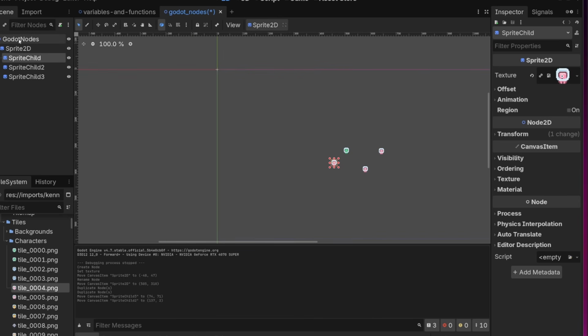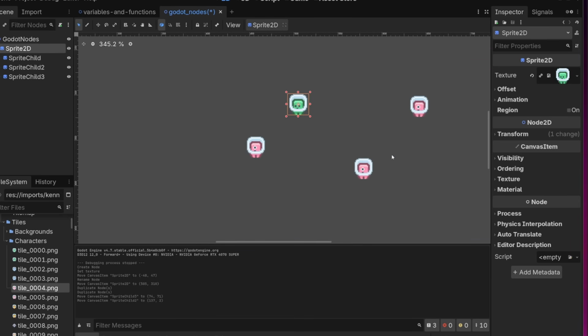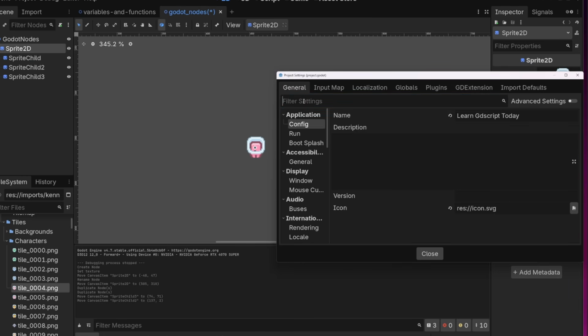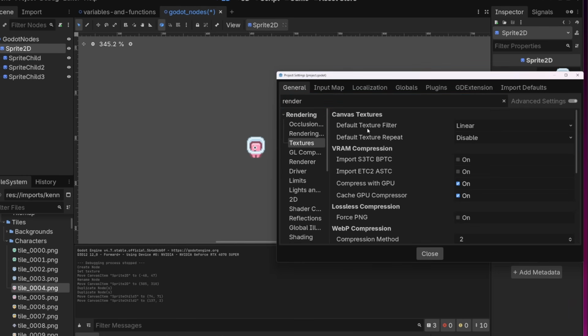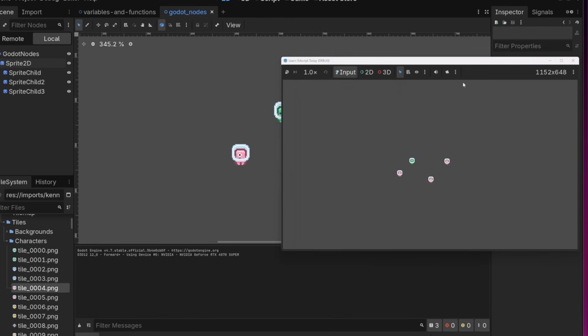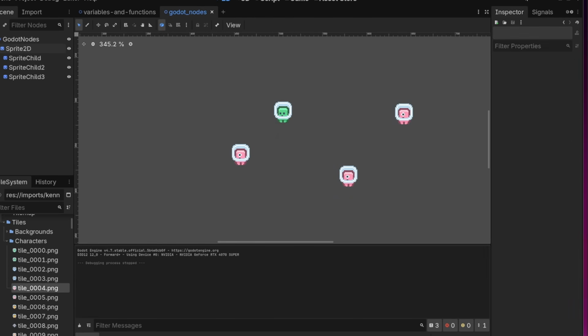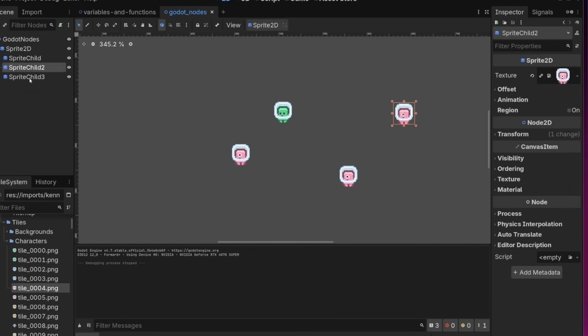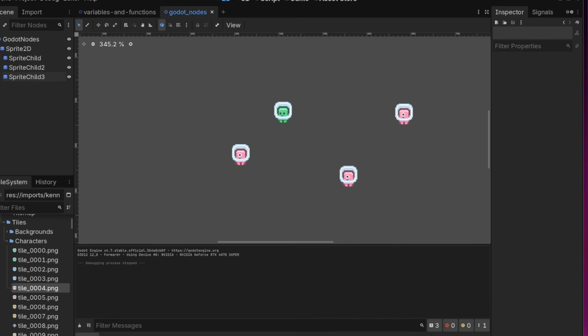One quick thing I'm going to do here is, notice these are a little bit fuzzy looking. I'm just going to quickly go to project settings. I'm going to rendering textures, and where it says default texture filter, change that to nearest, and it will make your pixel art sharper. And now look, that looks way better, huh? Play, there we go. So when we play anything in Godot, we're playing a scene. A scene always has one root node and can have as many children and as many layers of hierarchy as you want. Yes, this is very confusing at first, but you will get used to it.